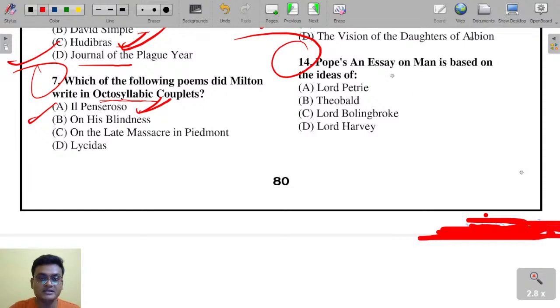Pope's Essay on Man is based on the ideas of Lord Peter Theobald, Lord Bolingbroke, or Lord Harvey.